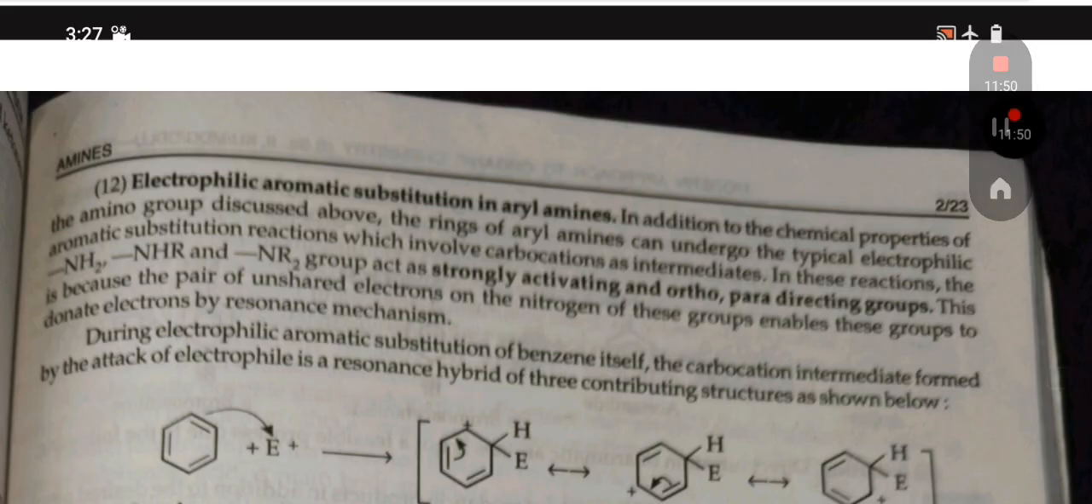Electrophilic aromatic substitution in aryl amines. In addition to the chemical properties of the amino group discussed above, the ring of aryl amine can undergo the typical electrophilic aromatic substitution reaction, which involves a carbocation as intermediate. In this reaction, the NH2, NHR group acts as a strongly activating and ortho-para directing group.